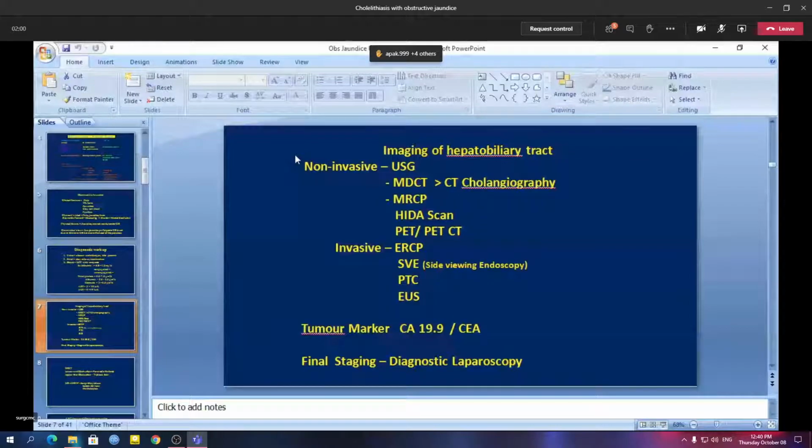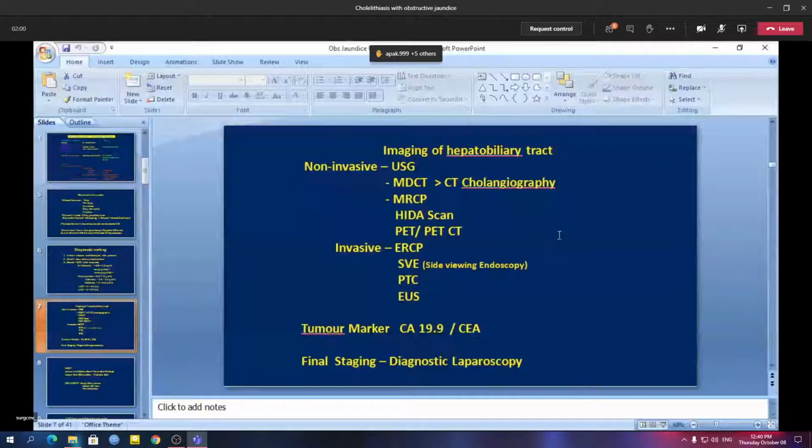Sometimes there are small peritoneal deposits, or sub-centimeter deposits, less than 1 centimeter, over the liver surface from a primary malignancy, say carcinoma of the head of the pancreas or periampullary carcinoma. These tiny secondary deposits cannot be picked up by the various imaging modalities.